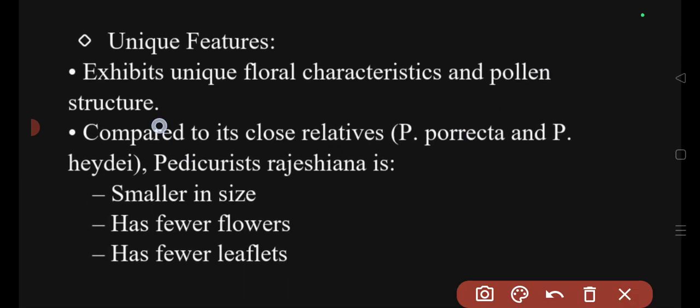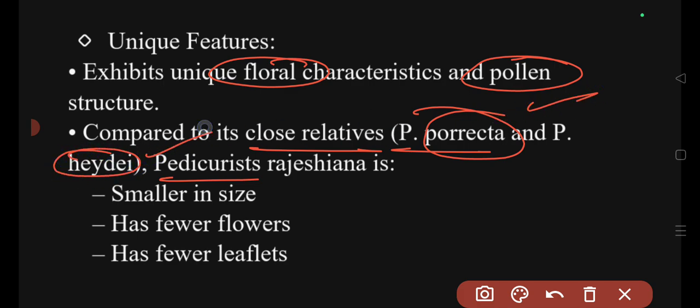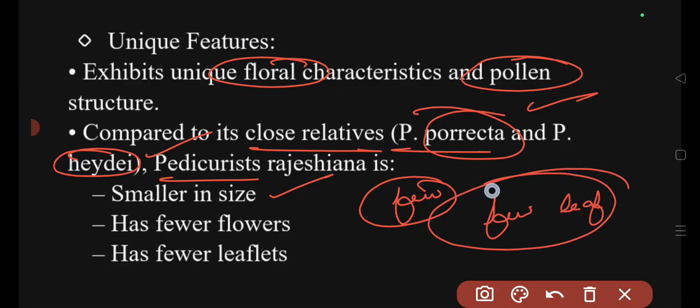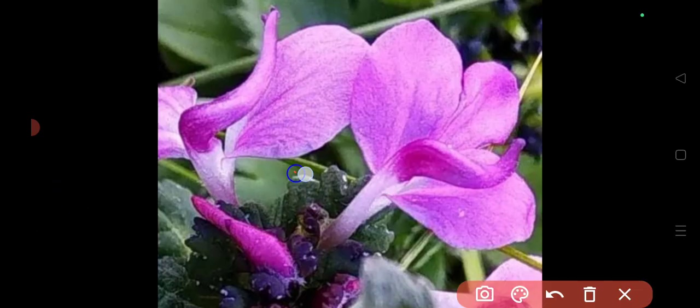If you look at the unique features of rajesiana, it exhibits unique floral characteristics and pollen structure compared to its close relatives like Pedicularis porosetta. Almost all of these belong to that same class. It will be smaller in size, with few flowers and few leaflets. Remember these points: fewer flowers and fewer leaflets. So this is how Pedicularis rajesiana looks.